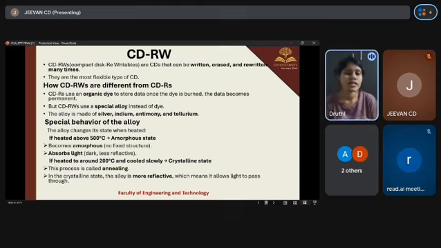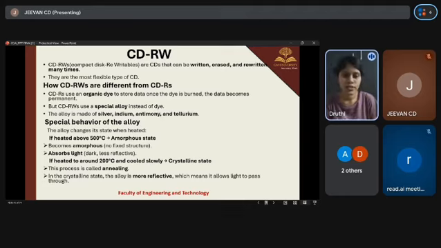First one is the amorphous state. When the alloy is heated above 500 degrees Celsius, it becomes amorphous, meaning no fixed structure. So it absorbs light, and then it looks dark and less reflective, and this represents written data. And then the second one is the crystalline state.